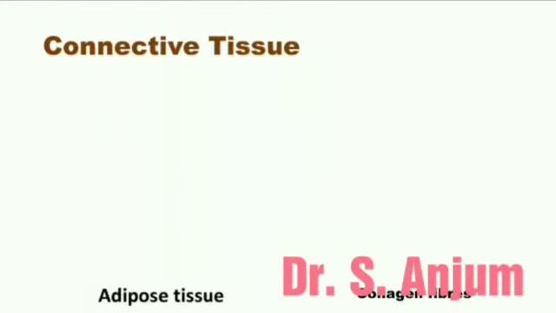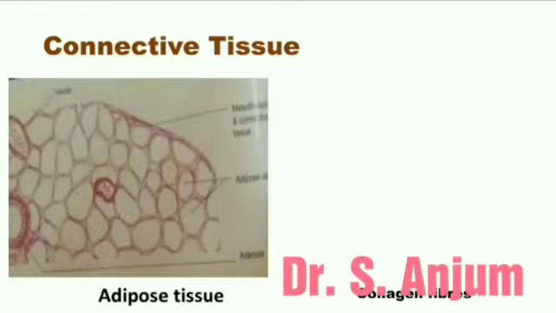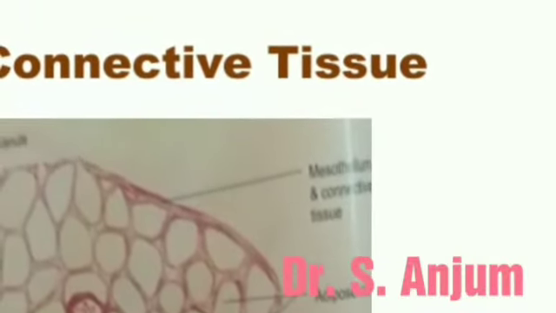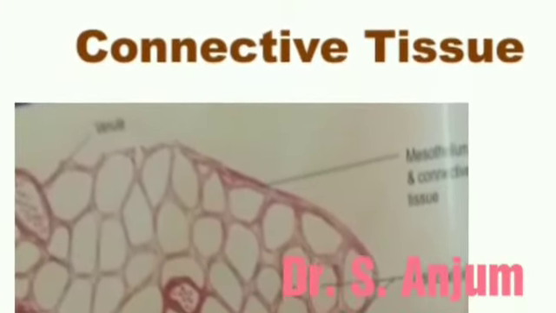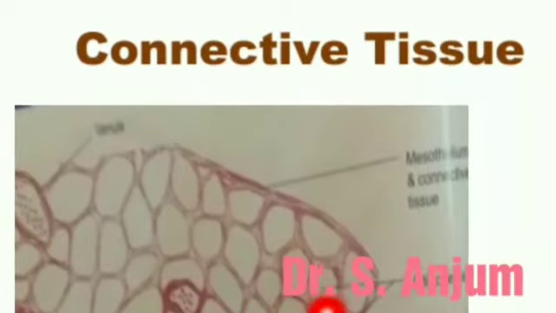Now come to the connective tissue. What is connective tissue? Can you give me an example? So a few examples are adipose tissue. You can see it is adipose tissue. It is a type of connective tissue. See here. These are adipose cells.